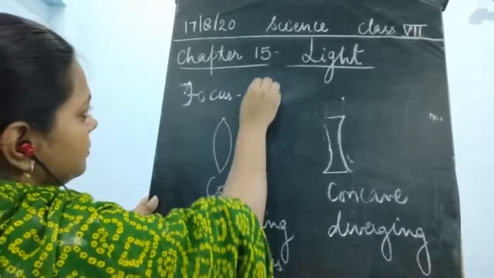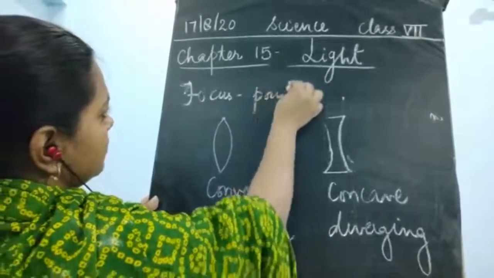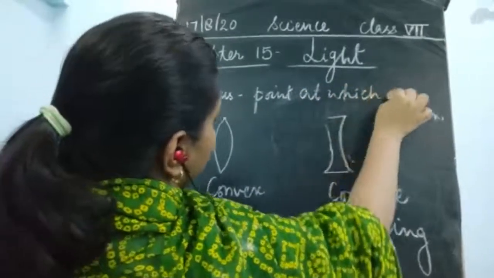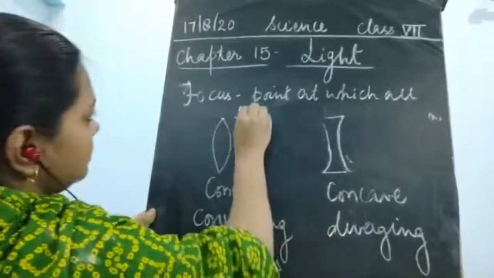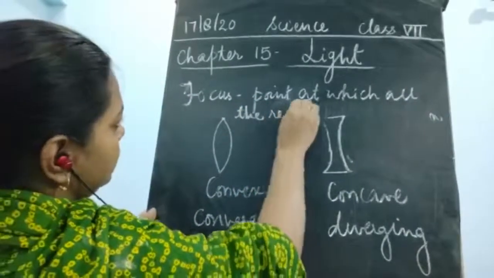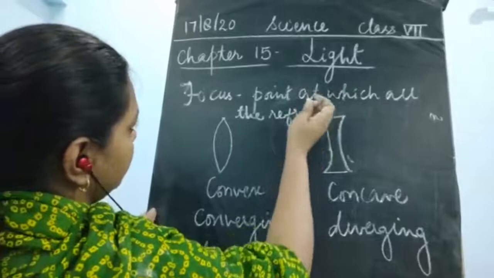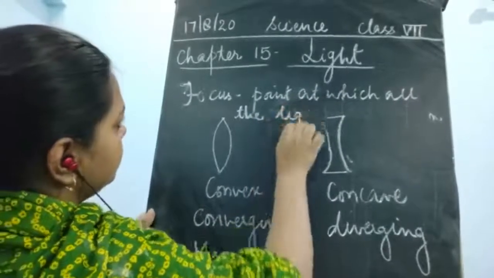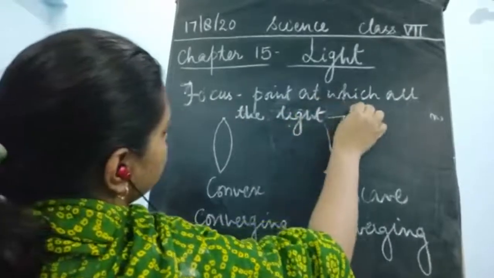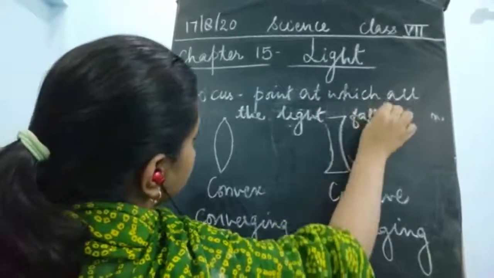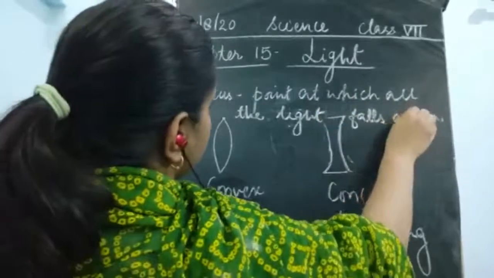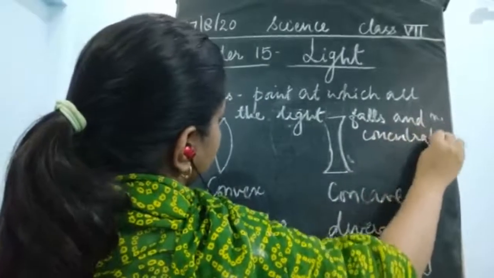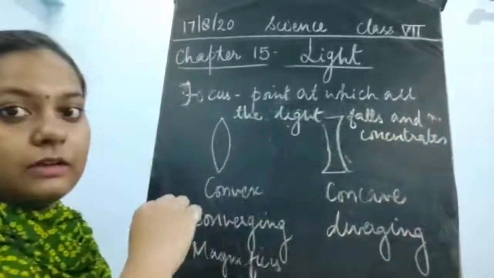It is a point at which all the refracting light, or simply light, falls and concentrates. So this is known as the focus.